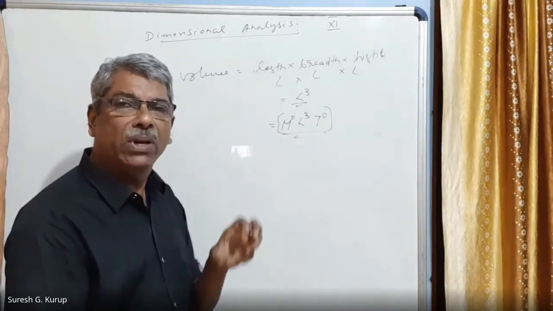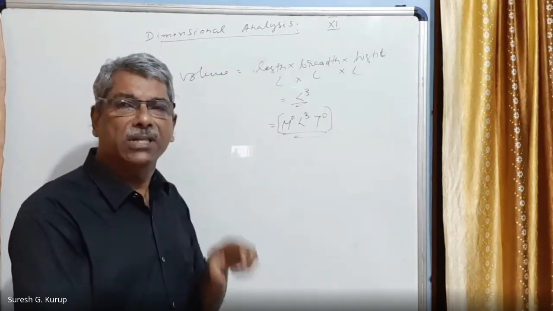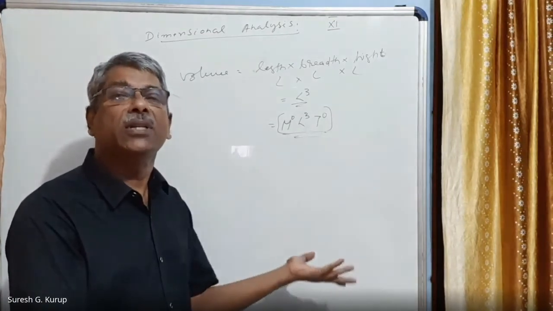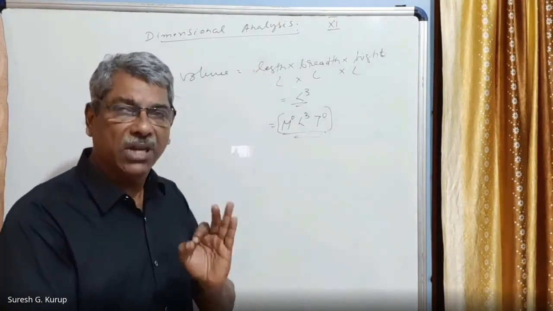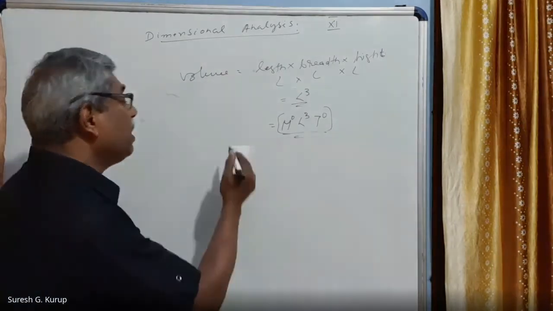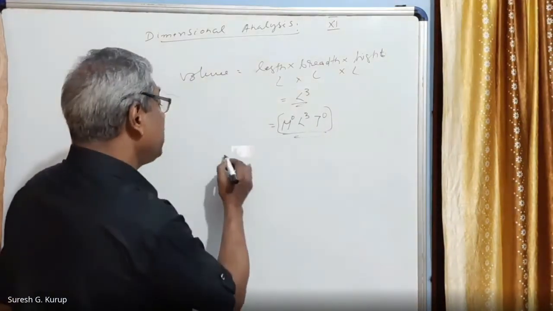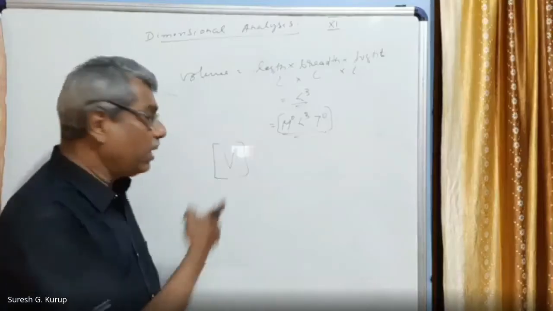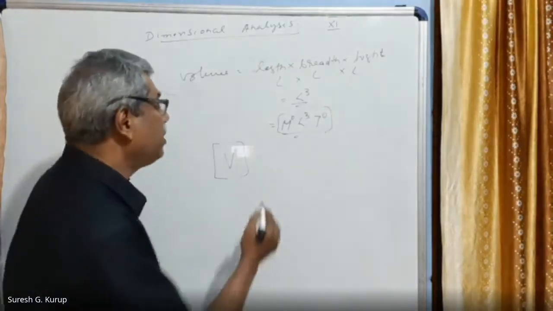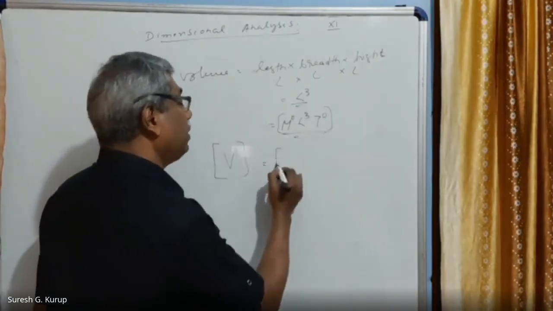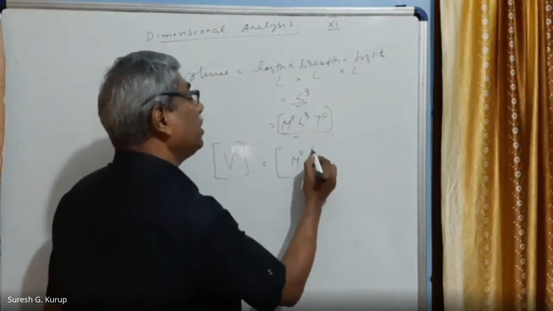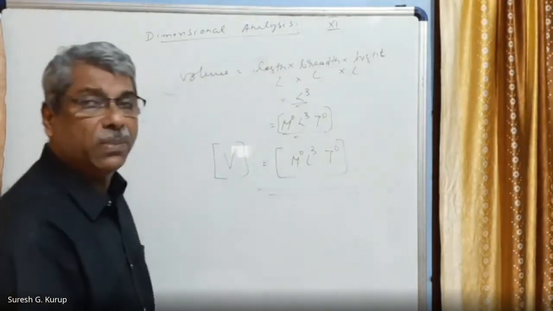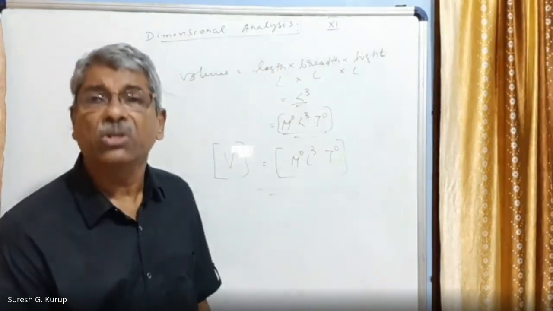When a physical quantity is represented in terms of the units of fundamentals raised to certain powers, it is called dimensions. I think you are following me, right? How do we write the dimensional equation? Volume, V, capital letter V, in square brackets, equals M raised to 0, L cube, T raised to 0. Any physical quantity can be represented in terms of fundamentals raised to certain powers.